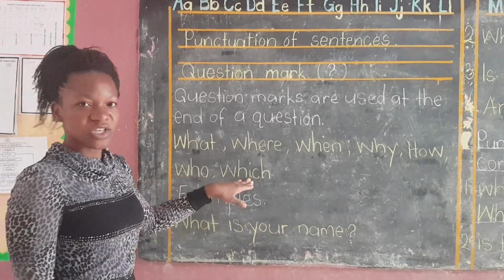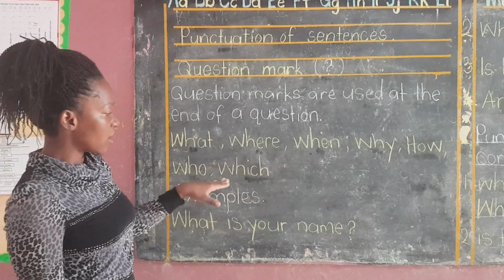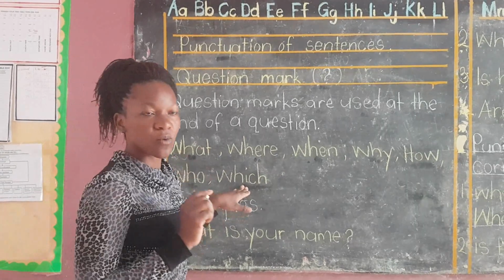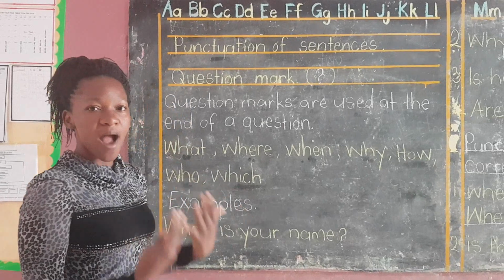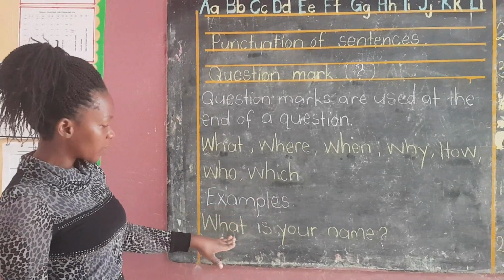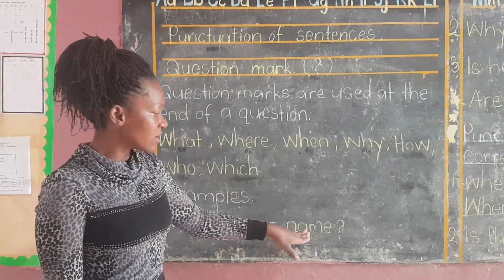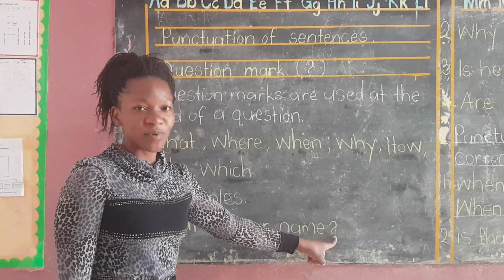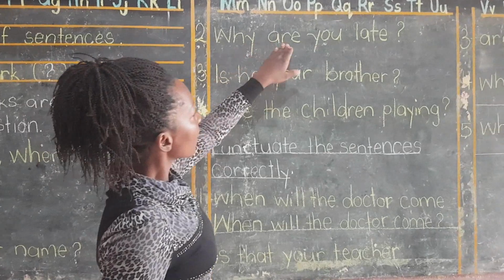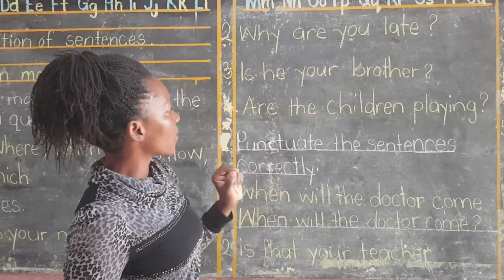Then the word which. So all these words, when they begin a sentence, at the end of that sentence we have to put a question mark because they are asking questions. Examples. What is your name? At the end of the sentence, I'll put a question mark. Example number 2. Why are you late? It is a question.